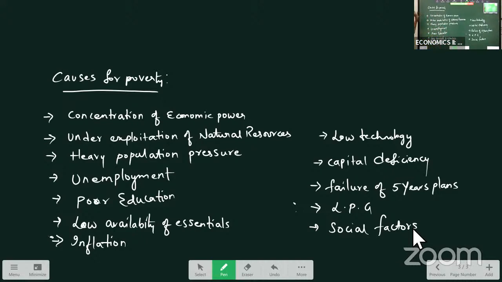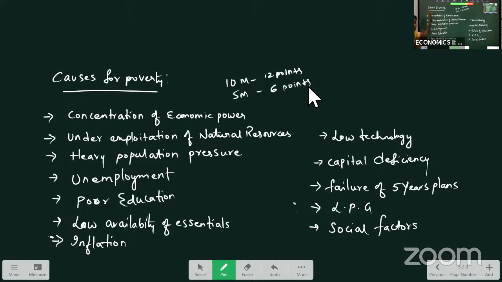So these are the causes for poverty. If you get this for 10 marks, you should write all the points. If you get the same question for 5 marks, write any 6 points. For 10 marks, you will be writing around 12 points. For 5 marks, around 6 points is enough. Any 6 points, whichever are easy for you, you can take and write. So what are the causes for poverty?